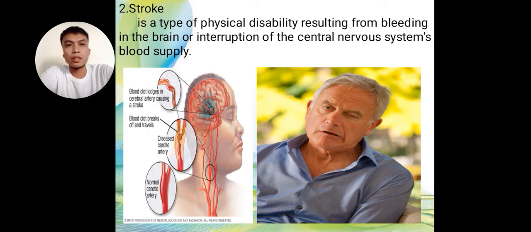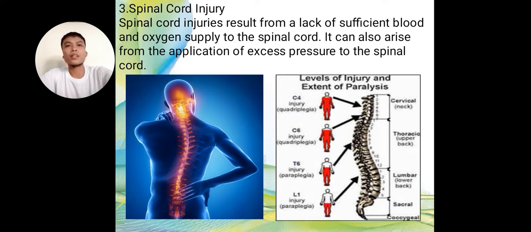We can see in the picture the symptoms, the blood clot, kanang dili pa normal nga dugo nga pag-function sa dugo. The second picture is a man suffering a stroke. Third is spinal cord injury.